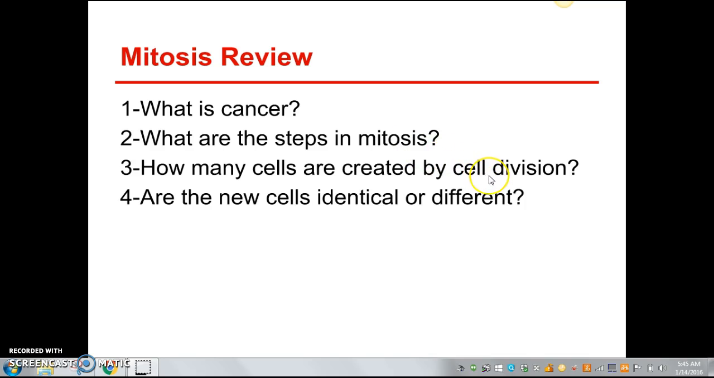How many cells are created by cell division or mitosis? You get 2 cells at the end. They're called daughter cells, and they are identical. Okay? If you had any trouble with any one of those questions, I want you to go back and read those notes again.